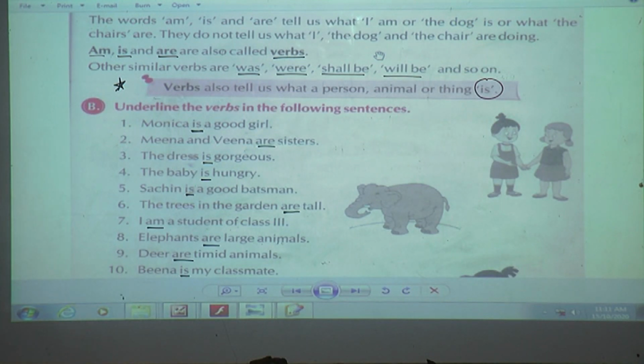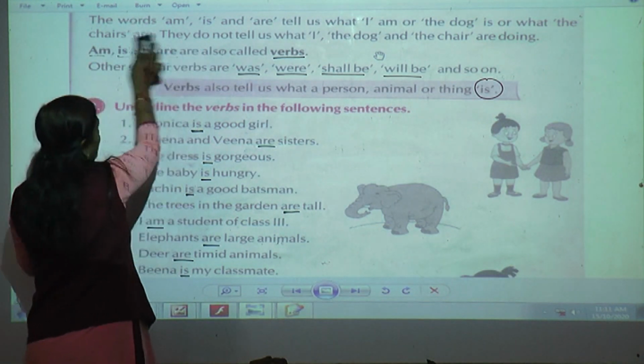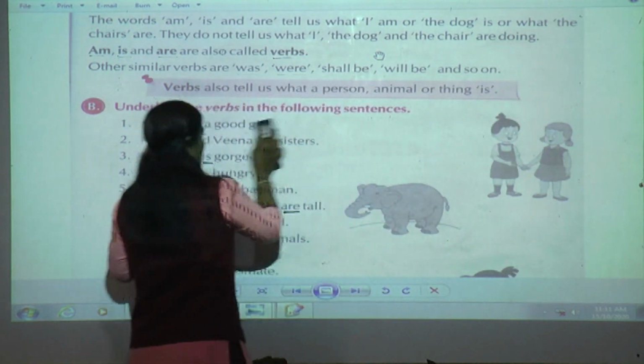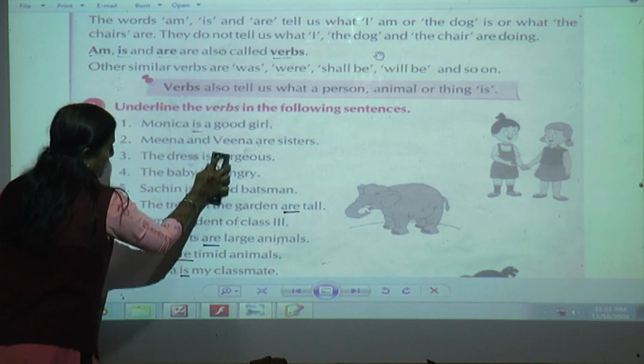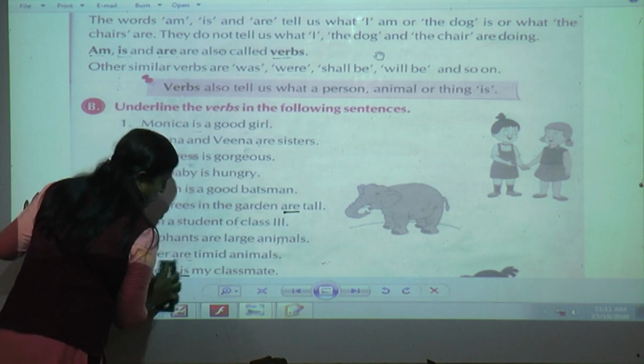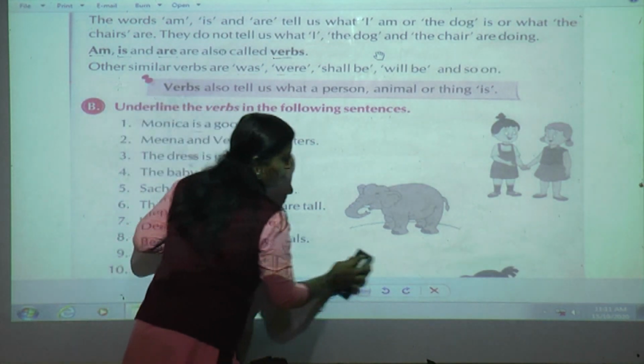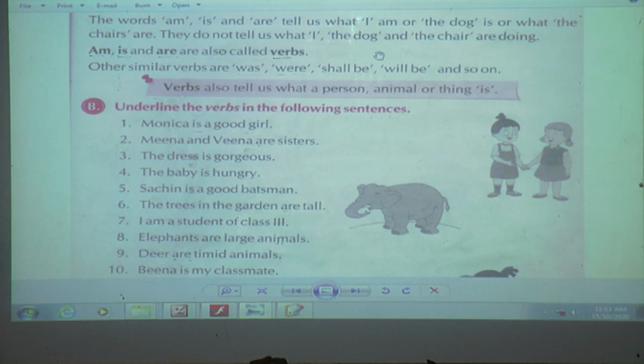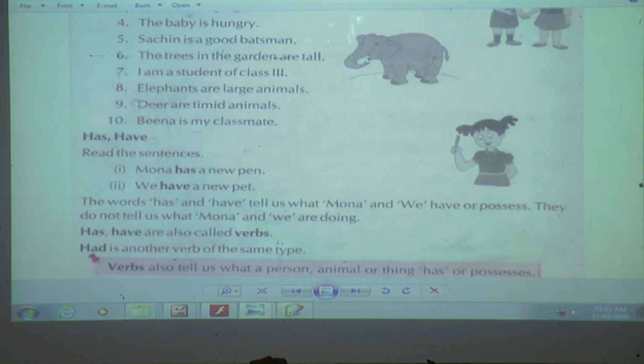Chalo. Next is has and have. Now what is the third thing we are going to learn? Can you tell me? In the introduction part I told you three things we are going to learn. And now what is the third part? Yes, verbs tell us what a person, place, animal or thing has or possesses. We'll move on to the same page.